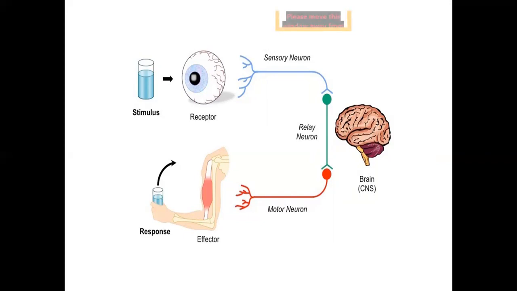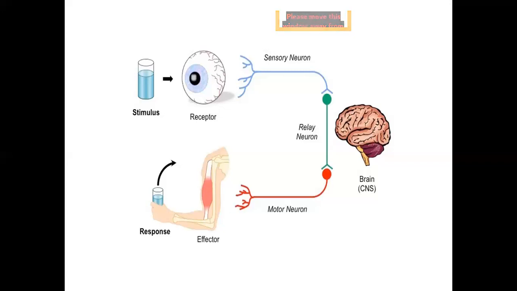The organism responds using effectors. Muscles are effectors and may respond to the stimulus by contracting. As you see, this is contracting of muscles. Glands can also be effectors.